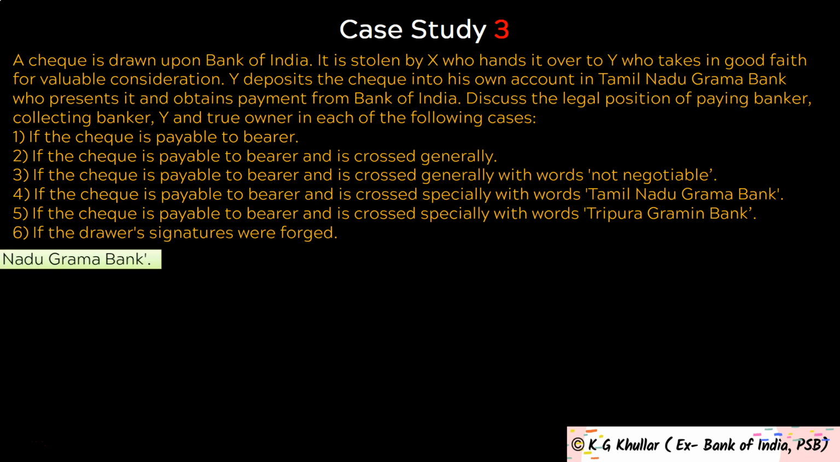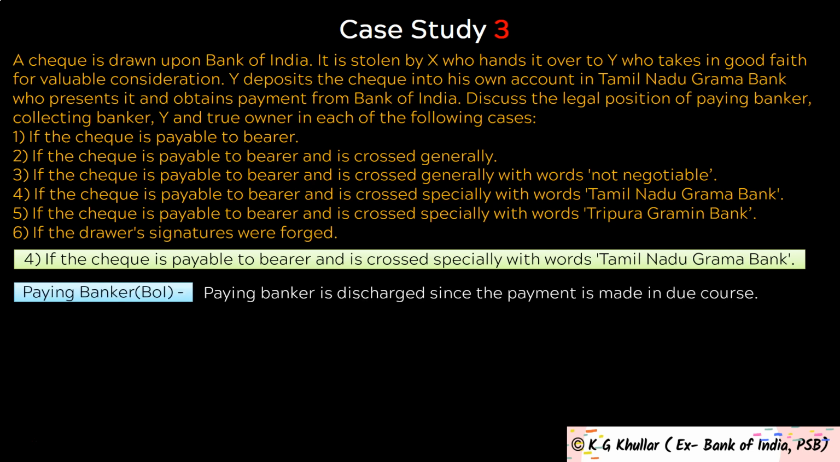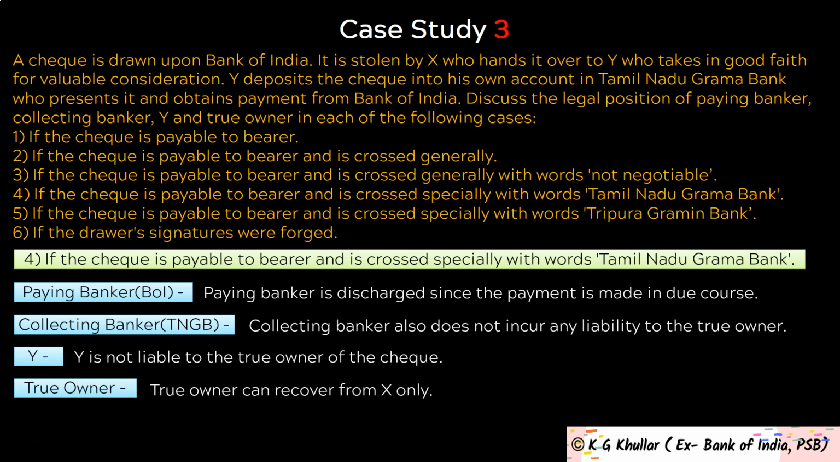Then fourth case is if the check is payable to bearer and is crossed specially with the words Tamil Nadu Grama Bank. Friends, here the paying banker is discharged since the payment is made in due course. Then collecting banker also does not incur any liability to the true owner of the check. Then Y also is not liable to the true owner of the check. And lastly, true owner of the check can recover from X only.